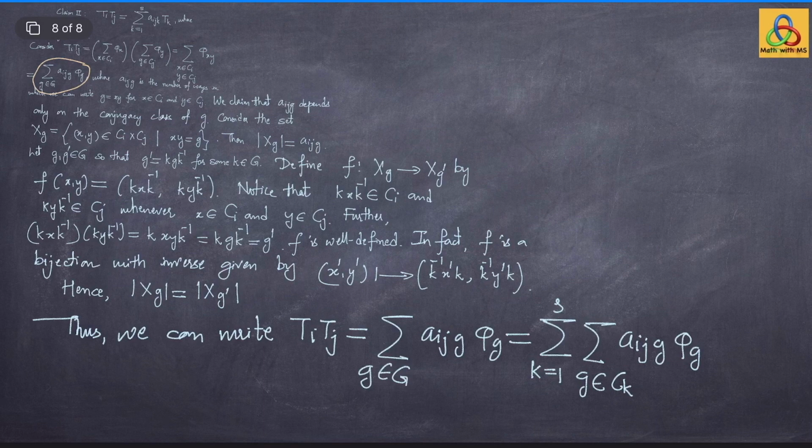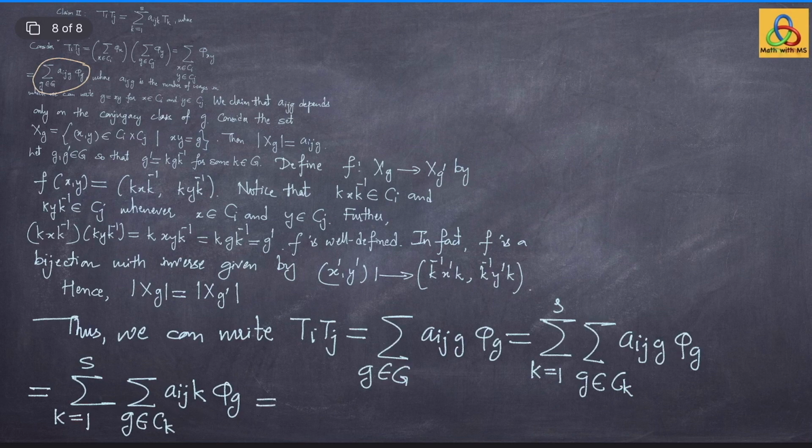But now, for each conjugacy class, a_ijg is the same. So, we can take it out and write it as summation k from 1 to s, summation a_ijk phi(g), g in the conjugacy class Ck.